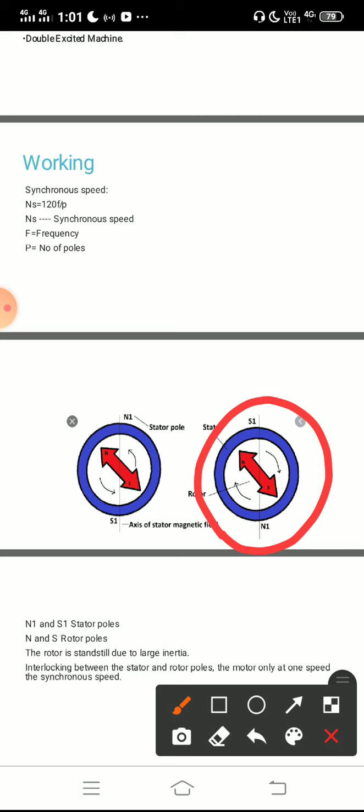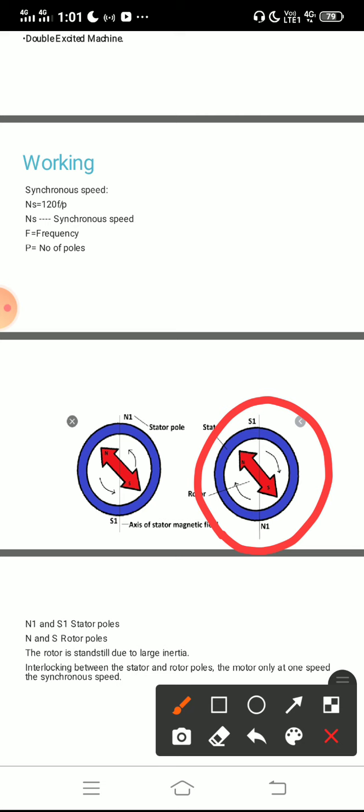As a result, the rotor is at standstill due to its large inertia. That is why the synchronous motor has no self-starting torque and cannot start by itself.